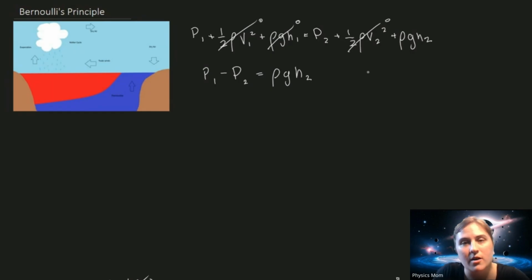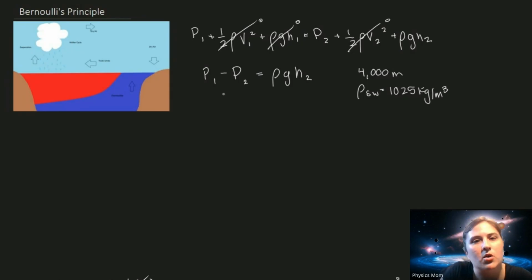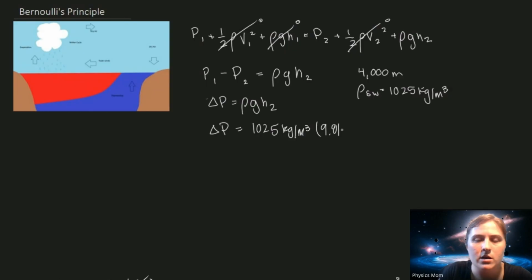The depth of the Pacific Ocean right around there is about 4,000 meters. The density of salt water is 1,025 kilograms per meter cubed. Gravity is still 9.81. I'm going to call this difference in pressure delta P. That's going to equal rho GH2. Let's calculate all this. I get delta P equals 1,025 kilograms per meter cubed times 9.81 meters per second squared times the height of the 4,000 meters.